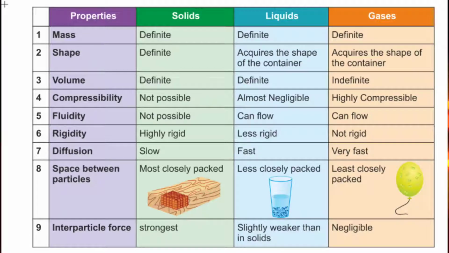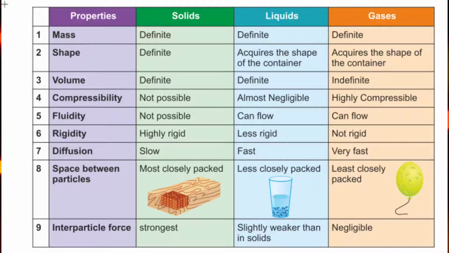Now we will learn about some properties of solids, liquids and gases. We will start with the property mass. Solids have a definite mass. Liquids and gases also have a definite mass. Now come to shape. Solids have a particular and fixed shape. Liquids acquire the shape of the container in which they are poured, and gases also acquire the shape of the container. Now volume. Solids have a definite volume. Liquids also have a definite volume, but gases don't have any definite volume.